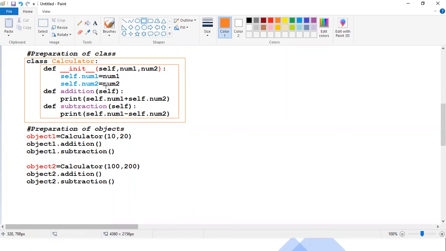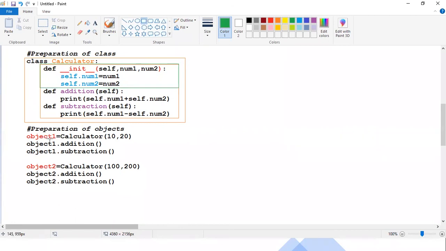This is the process we call encapsulation. And inside the encapsulation, please focus, guys, what we are doing: we are declaring the data inside the init function. And on the bottom, you can see these are the business methods, like addition and subtraction. Whenever you use the class keyword, this complete class will be loaded.